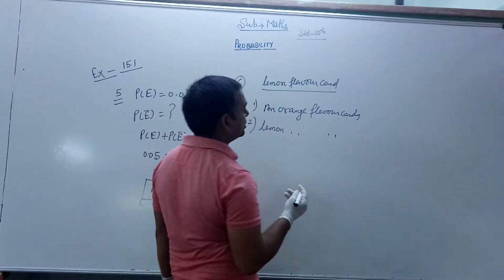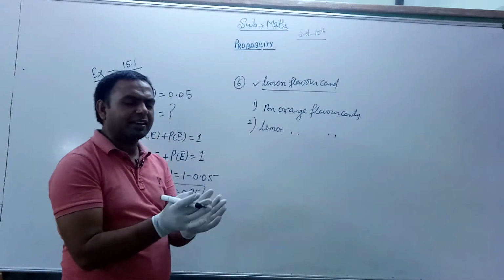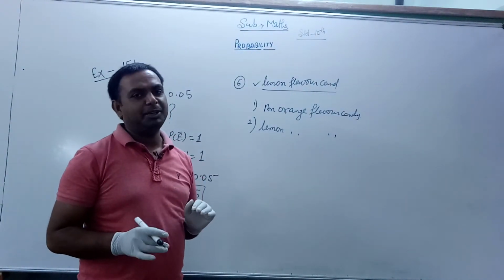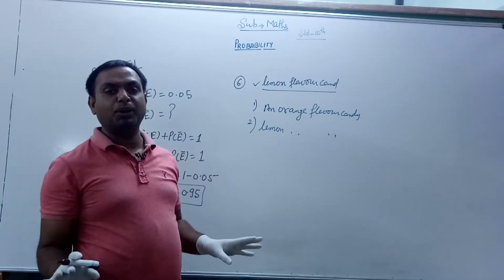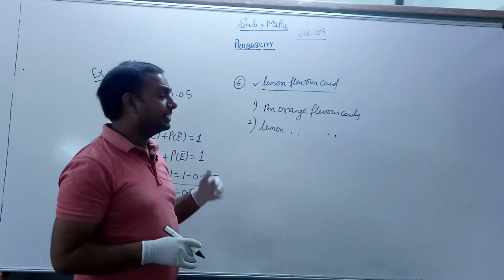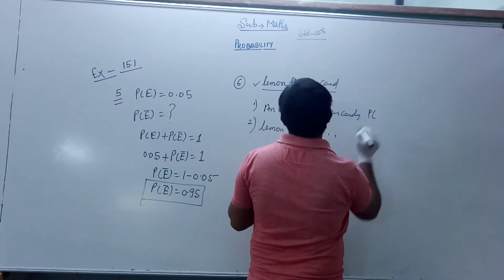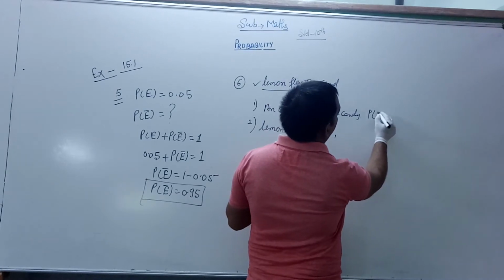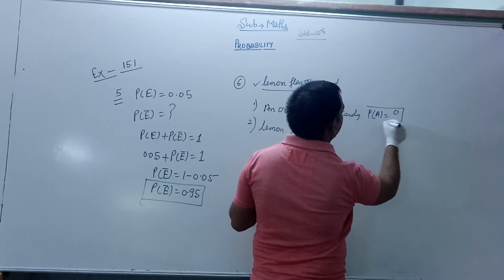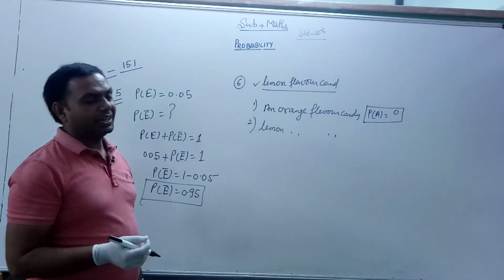First you see that the question says the bag contains only lemon flavor candies. It means there are no other flavor candies, so it is an impossible event. So the probability of orange flavor is equal to 0, because there are no orange flavor candies.